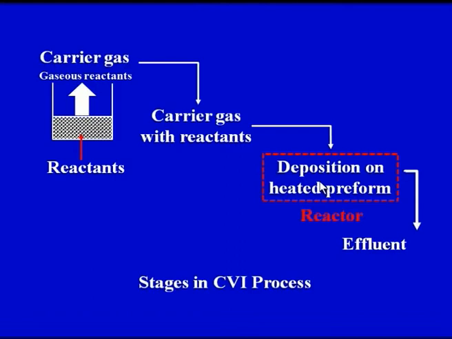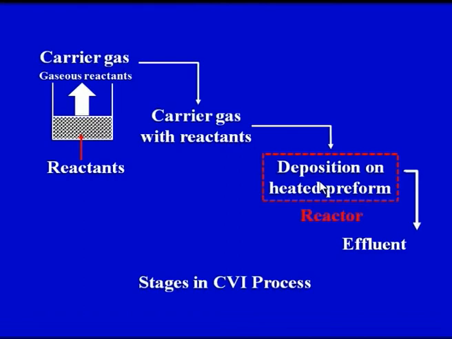The reinforcement can be a fibrous preform or a porous structure of different types of reinforcement materials. When these gaseous reactants pass through this porous structure, they will decompose and the solid matrix would be deposited on the fibers that are present in the preform.